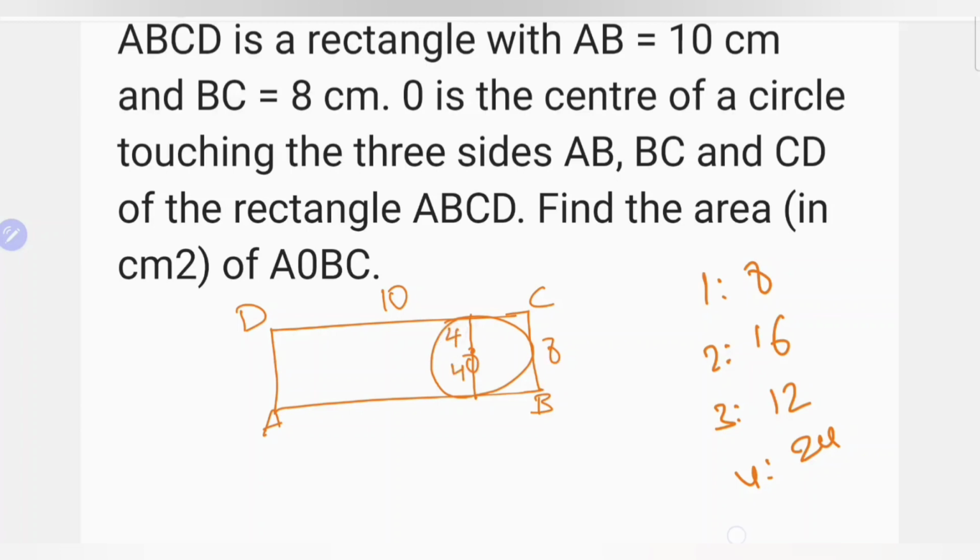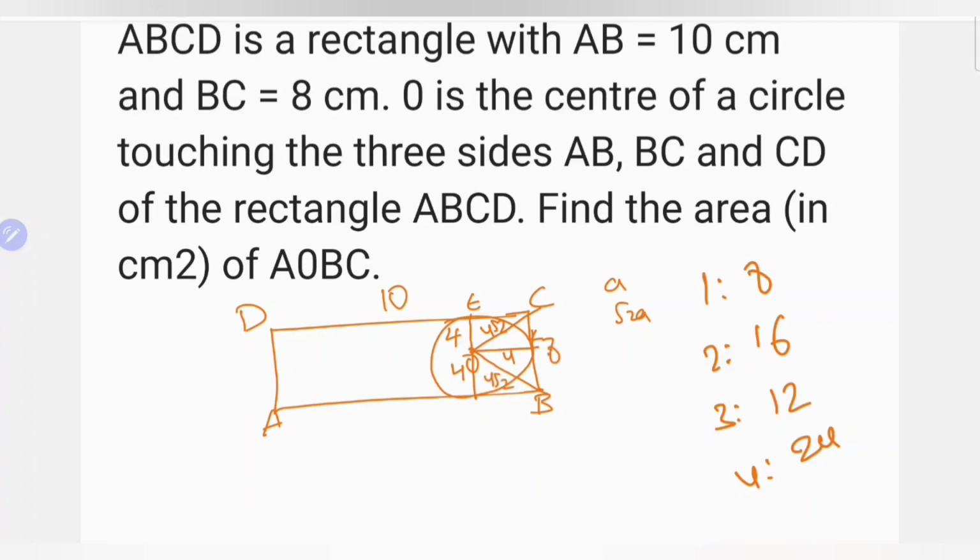That means 4 and 4 equal parts, so the radius is also 4. And again, OECK is a square. If a side of a square is a, then the diagonal is root 2 a. That means 4 root 2. It is also a 4 root 2 side.